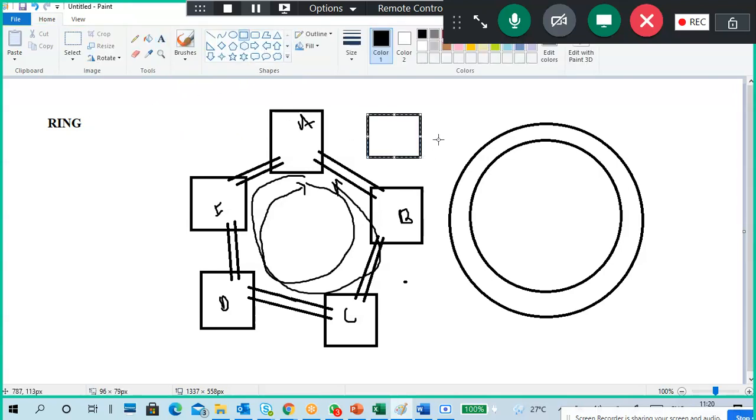If I have a new PC, for example, initially I have A, B, C, D, E. How many are there? 5 PCs, right? If I add one more PC, then again I have to break the loop. This is a single, fully closed loop, right? This is a closed circuit. But when I add a new PC, for example, a new PC came up, then what happened? Again, I have to break this one and connect it like this. Again, connect like this. If I have another PC like this, I have to break this one and again connect. It means reconfiguration and scalability are a little complex.